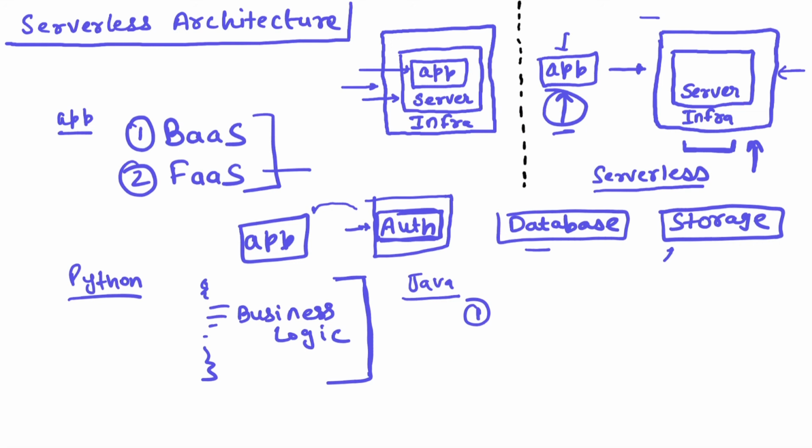So we discussed backend as a service, where we talked about different services which can be exposed as a serverless architecture, and we talked about functions as a service, where you write your logic and take it to deployment without taking care of any servers. Now we will discuss certain benefits and certain drawbacks of this architecture.